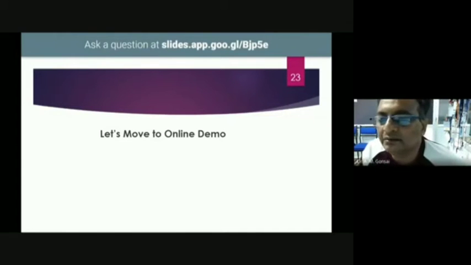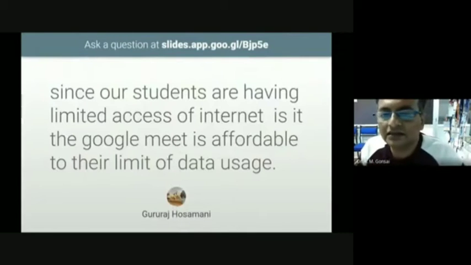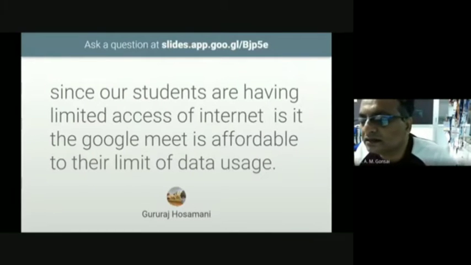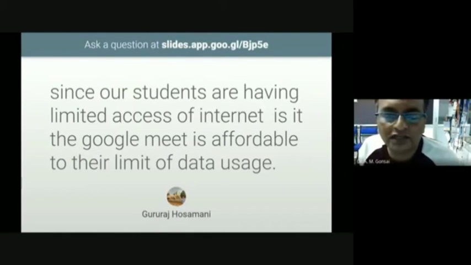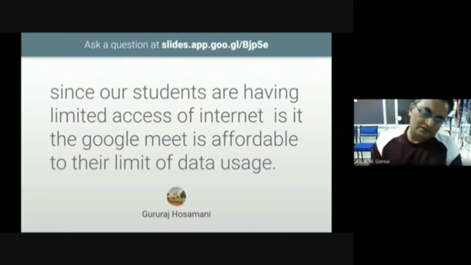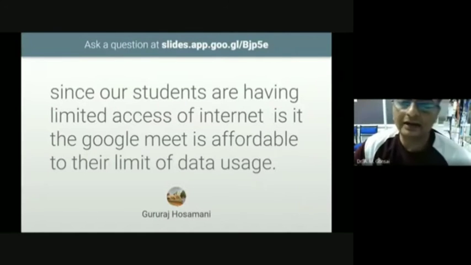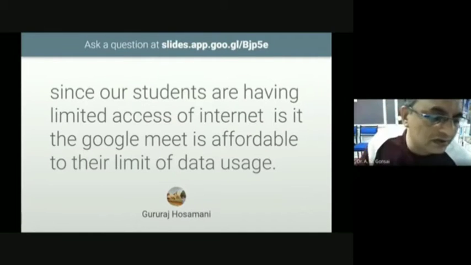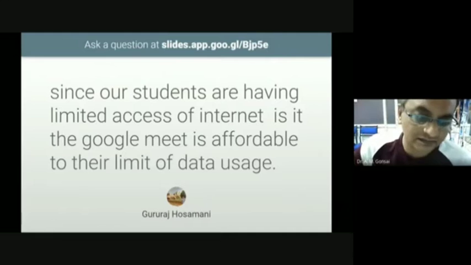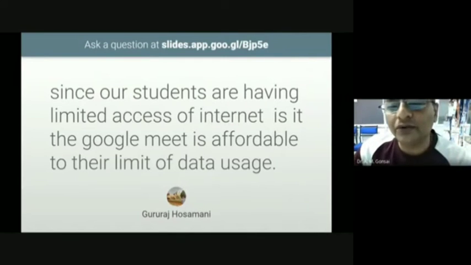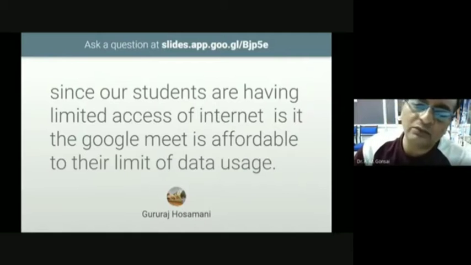Since our students have limited access to internet, in between there is a question: is Google Meet affordable within their data usage limit? Yes, I should say yes, because most of my students handle everything from the mobile. Most of our information is in the form of text, and sometimes I send some video that they can see on YouTube as and when they want.